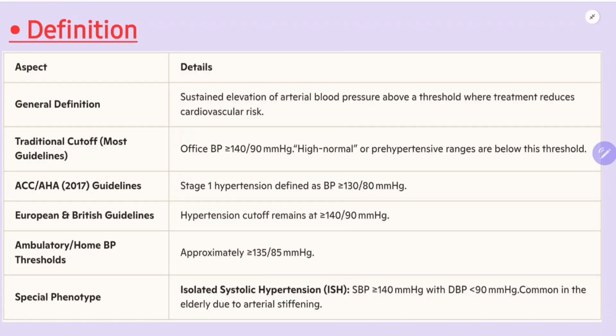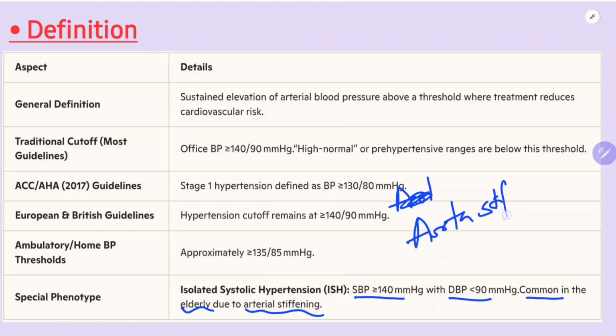There is something called isolated systolic hypertension. Just the systolic BP is raised, but the diastolic BP is less than 90. This type of hypertension is seen in the elderly because of stiffening of the arteries, mainly the aorta. Because of that, the systolic BP is raised. This is known as isolated systolic hypertension.